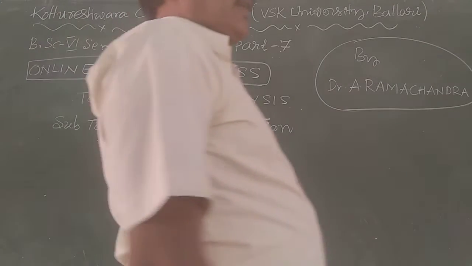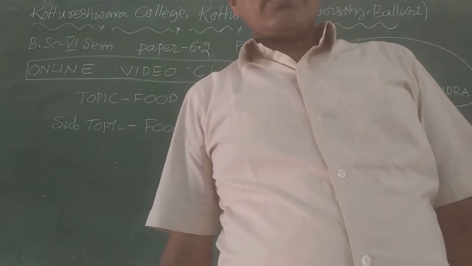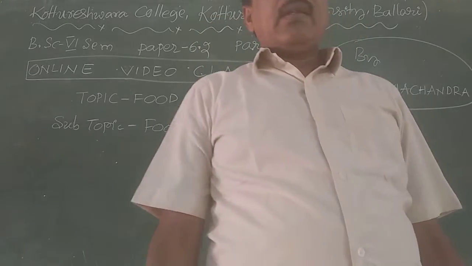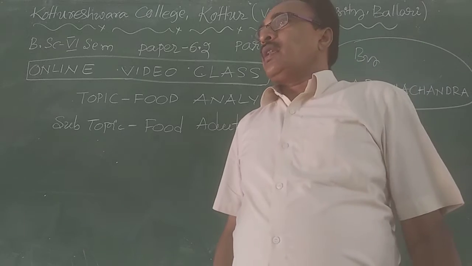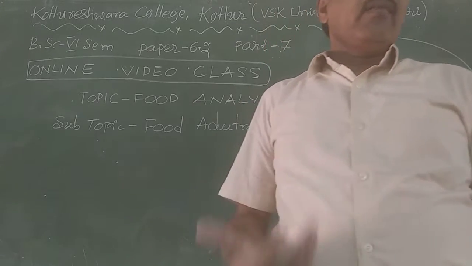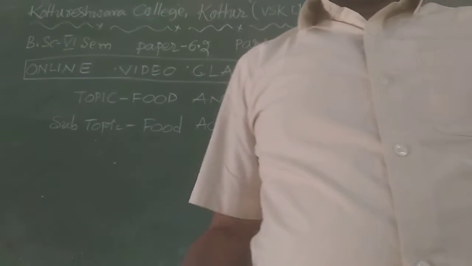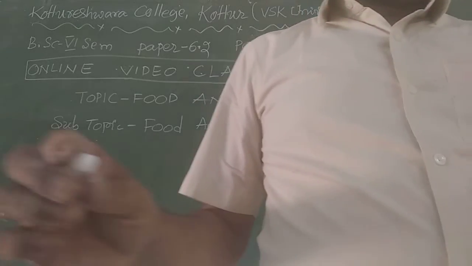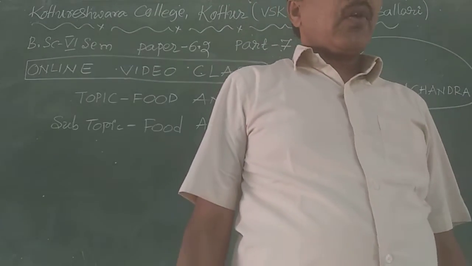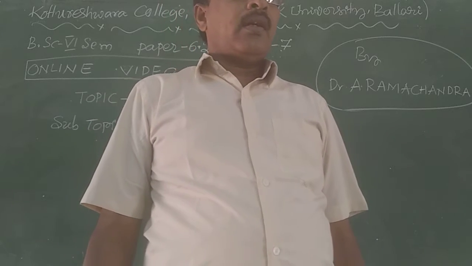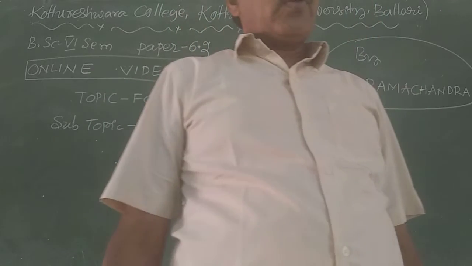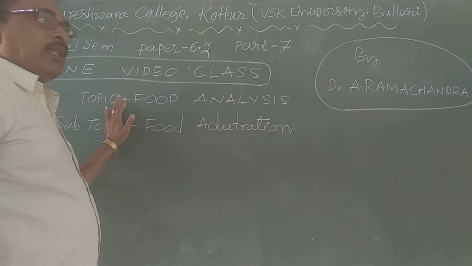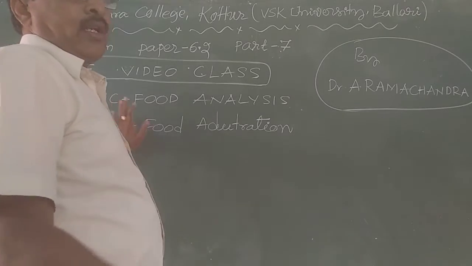What do you mean by food adulteration? Food adulteration can be defined in a number of ways, so I am going to give the definitions. In one method, food adulteration can be defined as the addition of adulterants in the food materials.